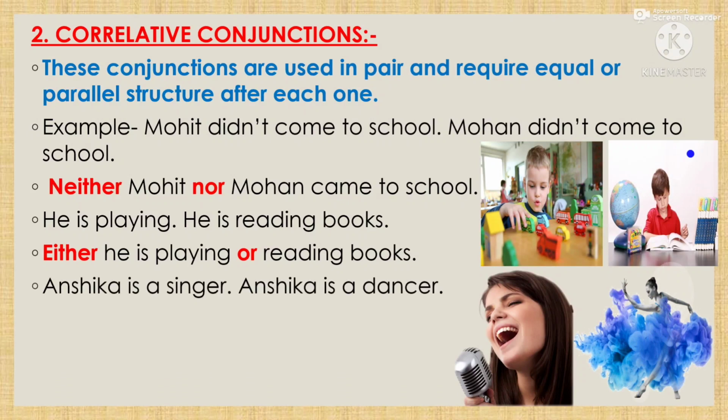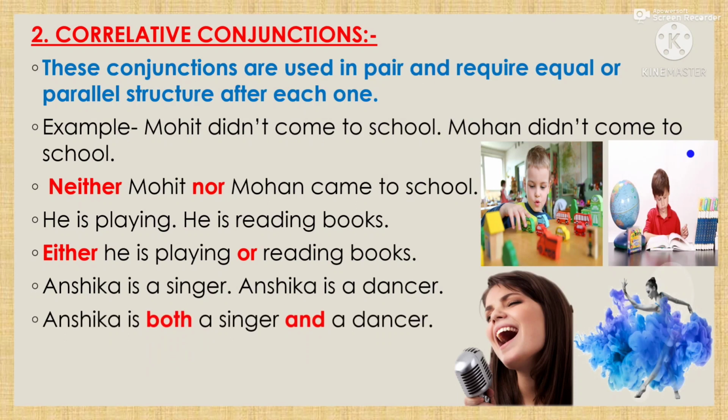Another sentence: Ansika is a singer, Ansika is a dancer. So Ansika is a singer as well as Ansika is a dancer. We can join by using the correlative conjunction both and. Ansika is both a singer and a dancer.